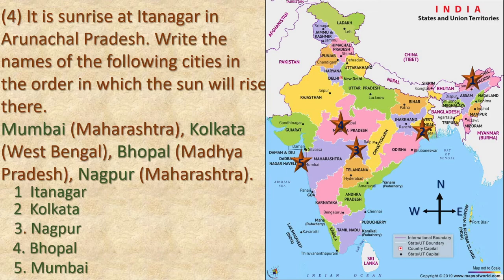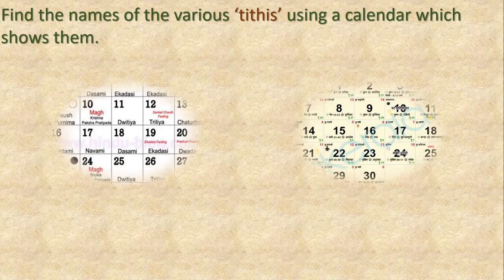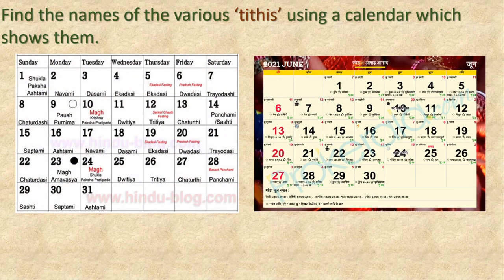I hope you understood by the help of this map, isn't it? Okay, we'll move to the next one. Find the names of the various tithis using a calendar which shows them. Here we will go through 2 calendars. We know that Gregorian calendar and this is our Hindu calendar. You know that Shukla Paksha and Krishna Paksha, right? Like that only. Here we go through some tithis.